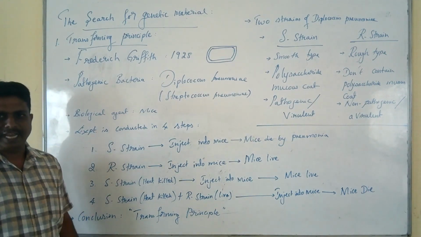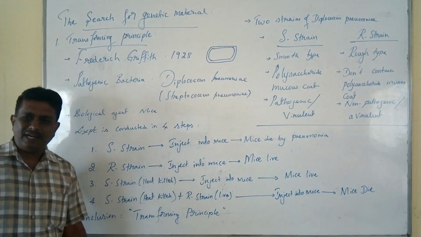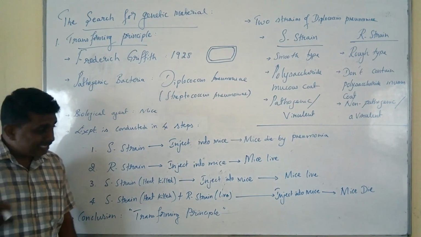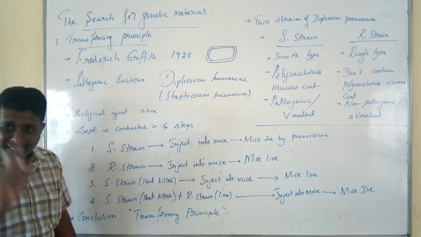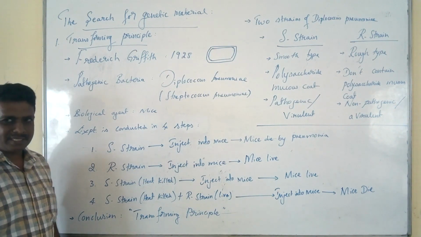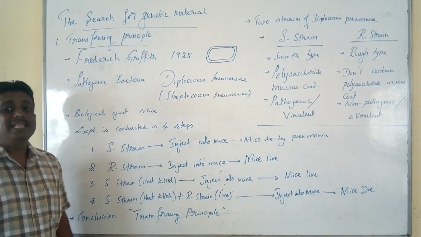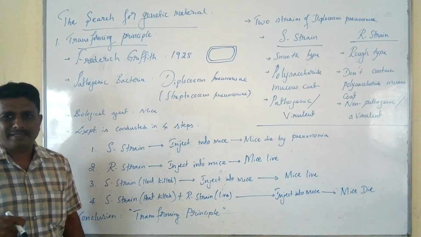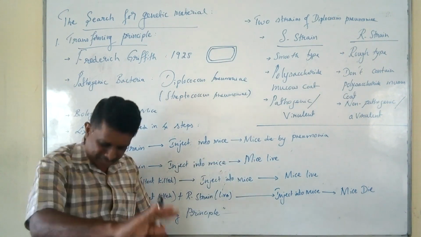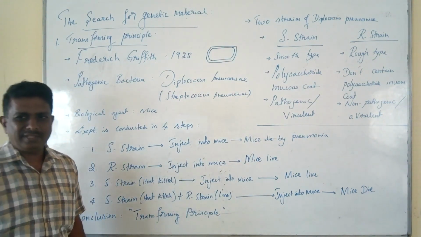In the first step, he selected the S strain of Diplococcus pneumoniae and injected it into healthy mice. After a few days of incubation, the mice acquired pneumonia, which led to the death of the mice.